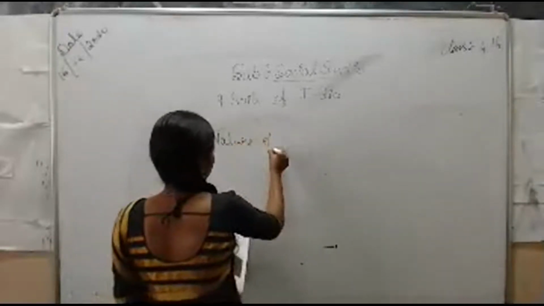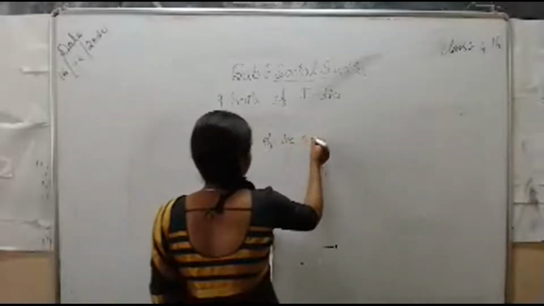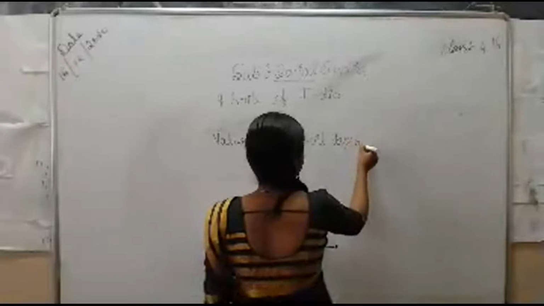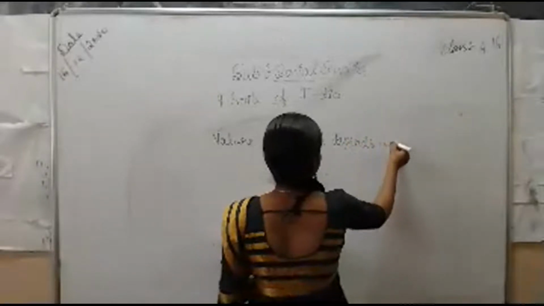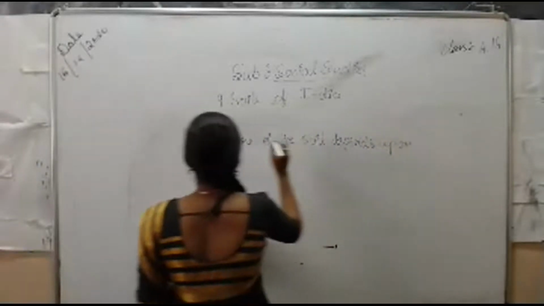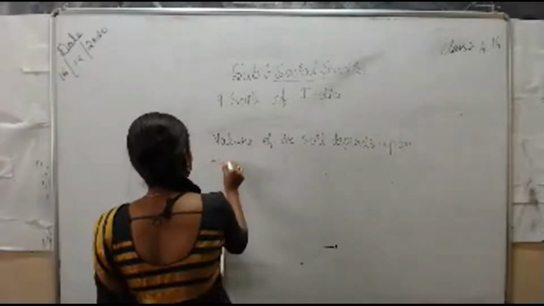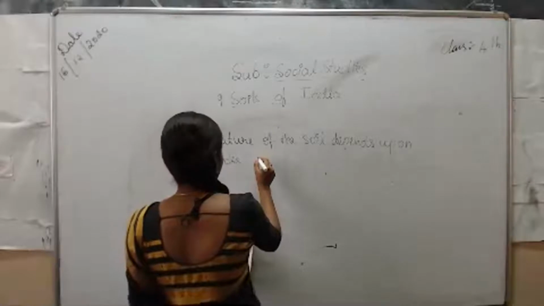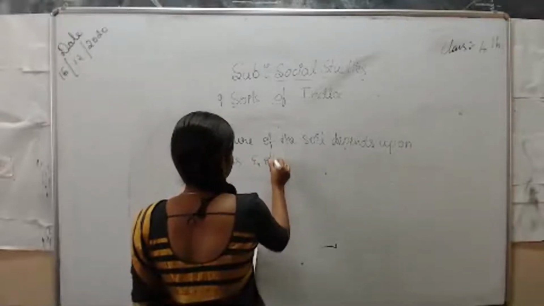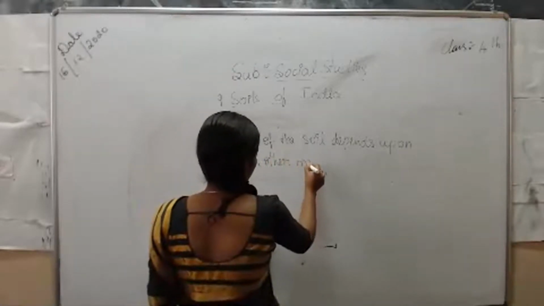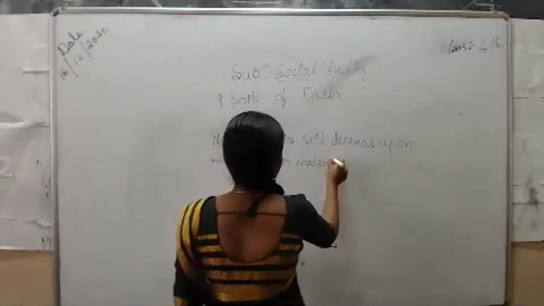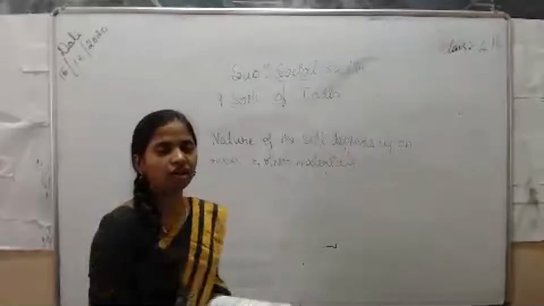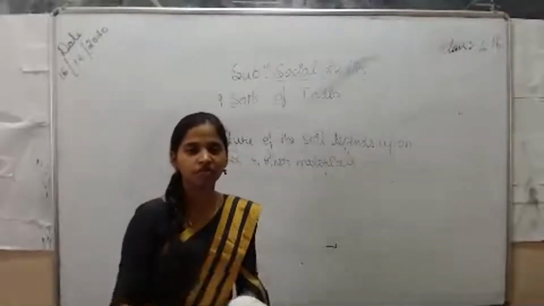The nature of the soil depends upon the rocks from which it got broken and formed, and other materials. Other materials in the sense that the remains of plants and animals also help in the formation of soil.